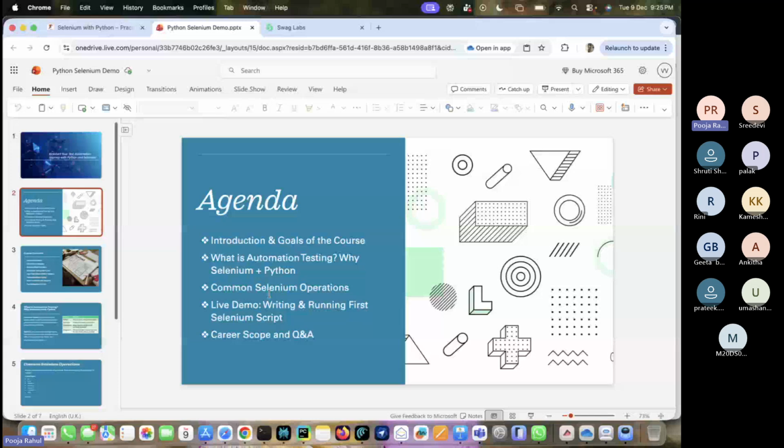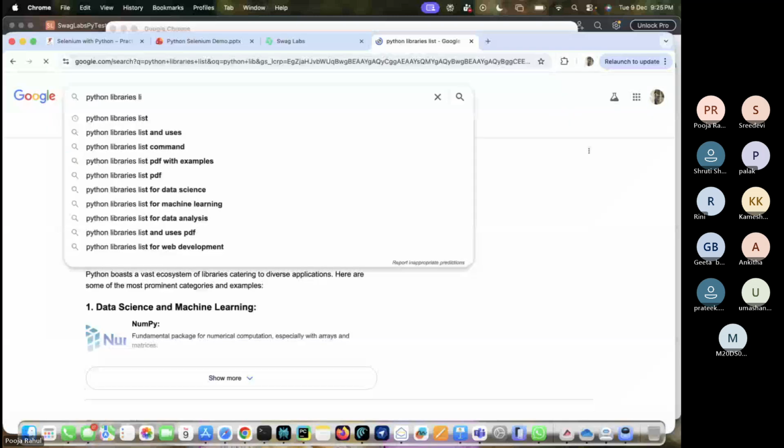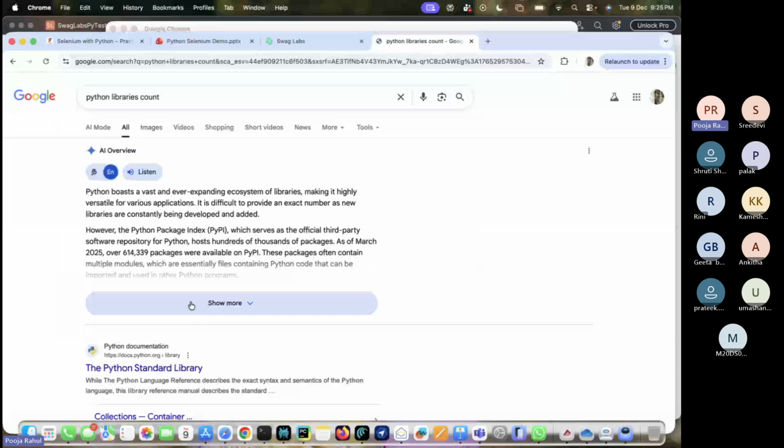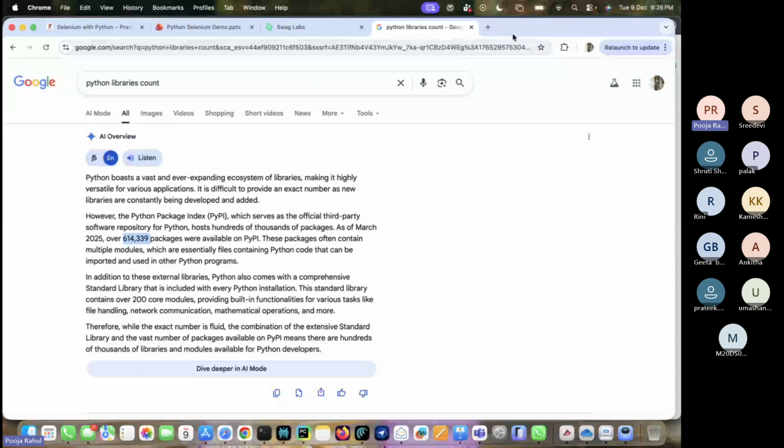Let me show you that. Around 6 lakh packages in total, and those are all open source. Suppose if you want to do some database testing, you can use a library. Those things we are going to discuss in future. But compared to Java, it is mainly very easy.